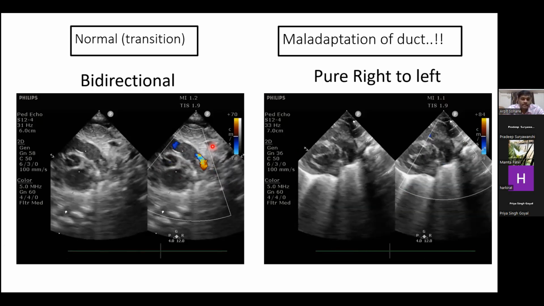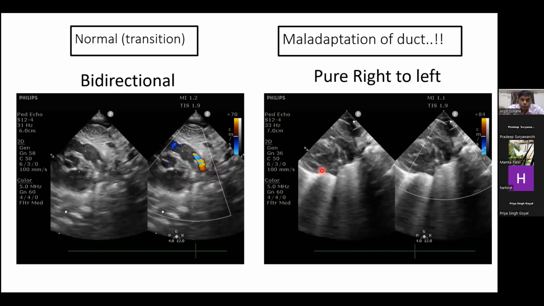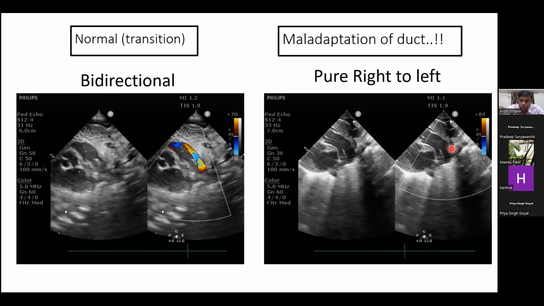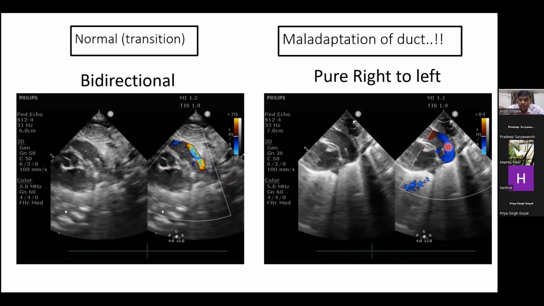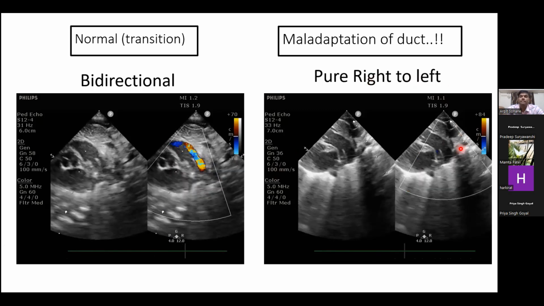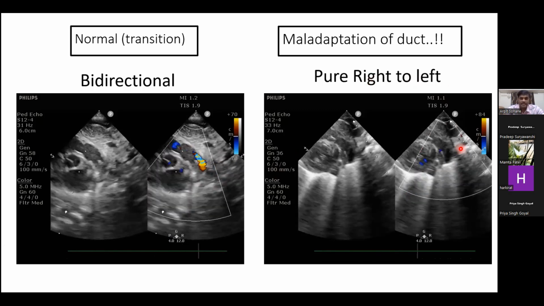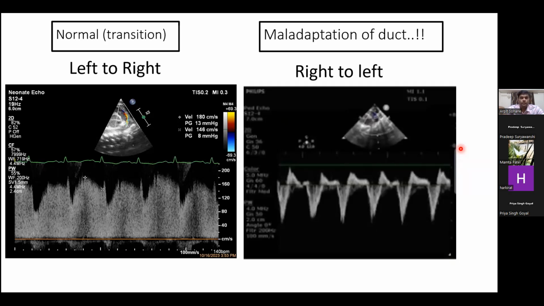Now compare this bidirectional flow to this completely blue flow, which is purely right to left in a baby having severe PPHN. So normally, Doppler in the PDA, which is left to right, looks like this. Comparing with the Doppler in the baby having a right to left duct, it looks like this.